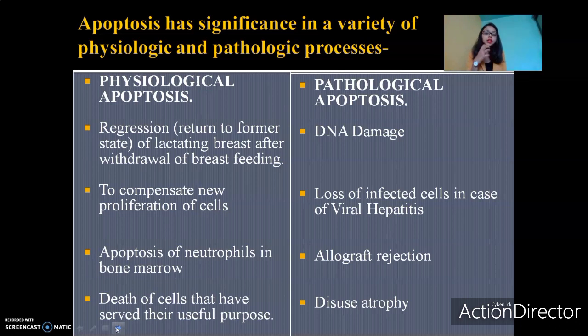Apart from physiological apoptosis, we have another very important part here, which is pathological apoptosis. Starting with DNA damage. When a cell encounters severe stress in the form of radiation or ischemia, which is the reduced blood supply to a particular organ or tissue, followed by hypoxia, that is the decreased oxygen supply to a particular organ or tissue. When all these stresses are encountered by a cell, and the DNA of the cell is damaged, and if this DNA damage is irreparable, if the DNA cannot be repaired, then what happens?